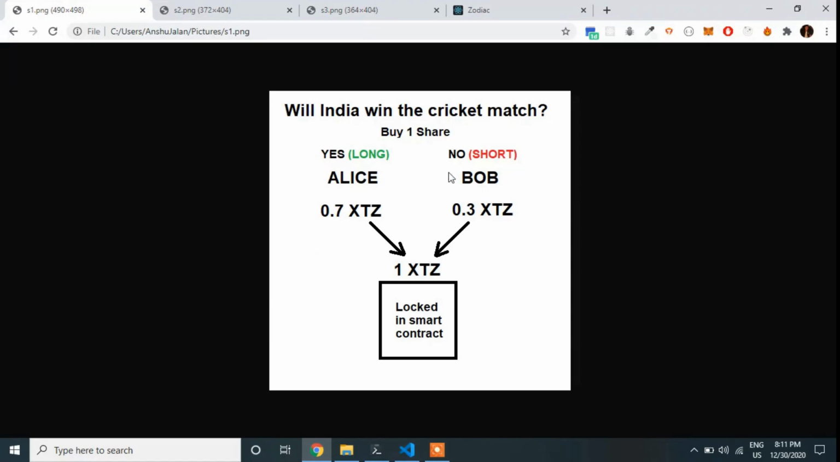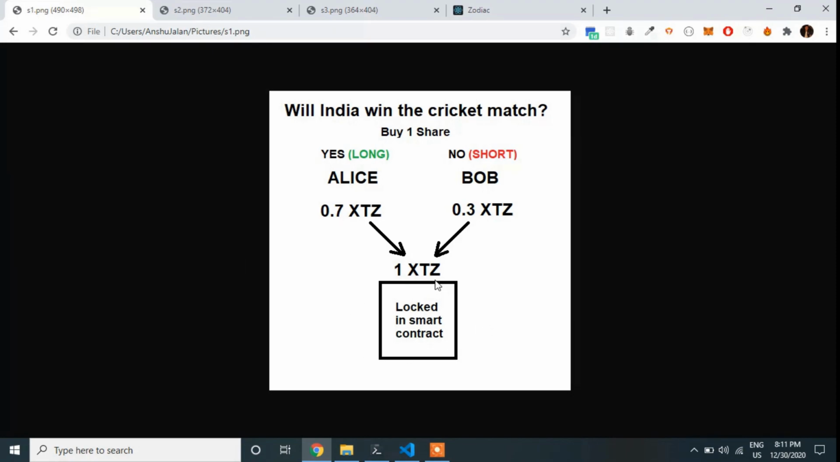Now, we see that these two form a matching pair because they both would equate to a probability of 100% or 1 XTZ. Therefore, these kinds of pairs are matched and the 1 XTZ value is locked up in a smart contract. Now this 1 XTZ value is per share, so there can be more shares and this value can increase or decrease accordingly.